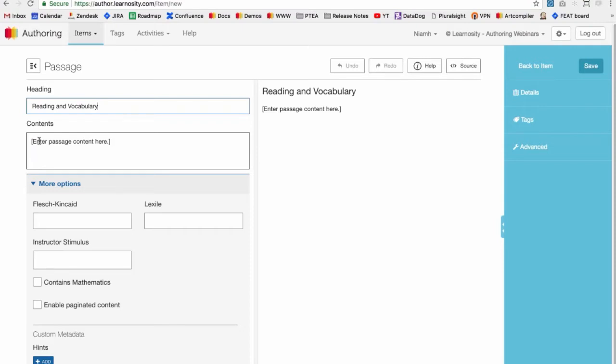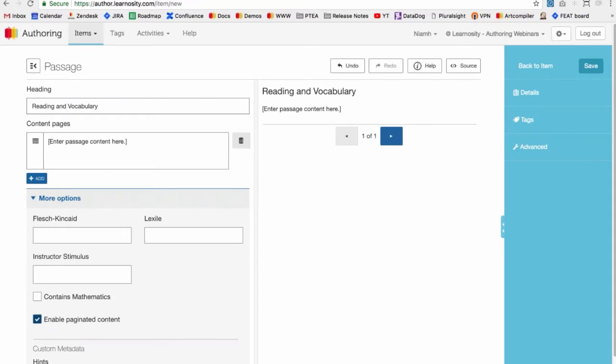Then you have your contents field. So in here is where you would obviously put your passage of text. You can add images, that kind of thing. But what we're going to do first is, in the more options section down at the end, there's an enable paginated content option. So we're going to turn that on. And the interface here will change a little bit when we do that. So instead of content, now we have content pages here. We have a trash can icon, an add button, and we can drag this field around.